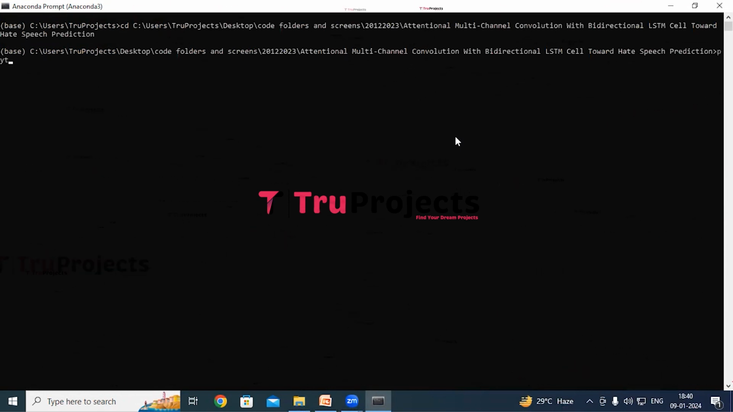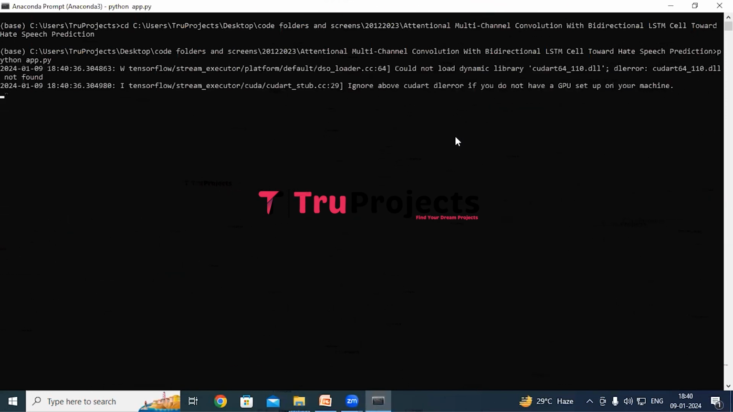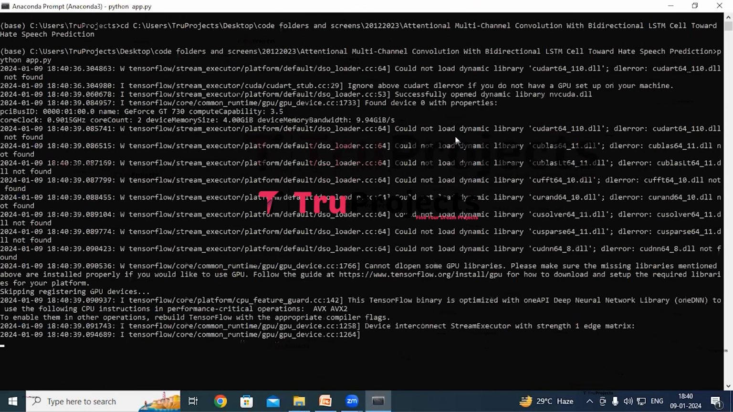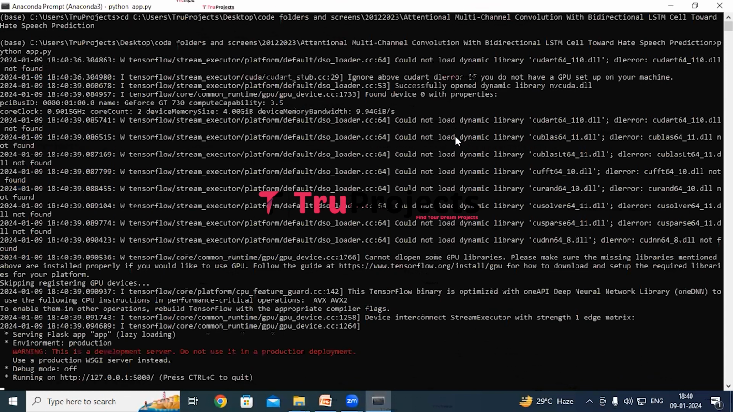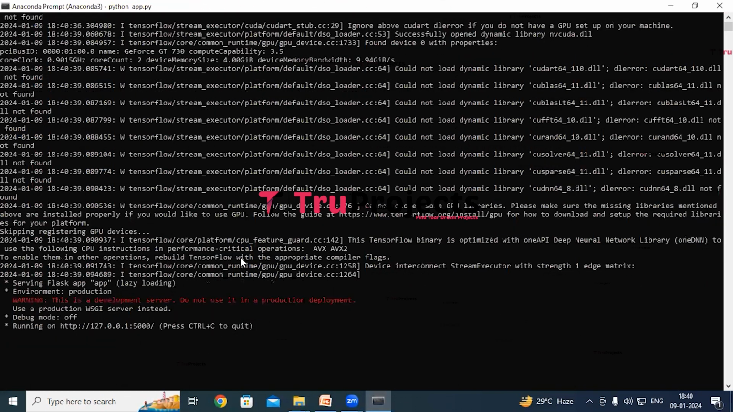I'm typing python space app.py and hit the enter button. So this command will execute the Python script and perform a runtime check for any syntax errors or logical issues. After running the app.py file, the Flask framework will host the application locally at the default address localhost and port unless configured differently. Now copy the local link provided by the framework.